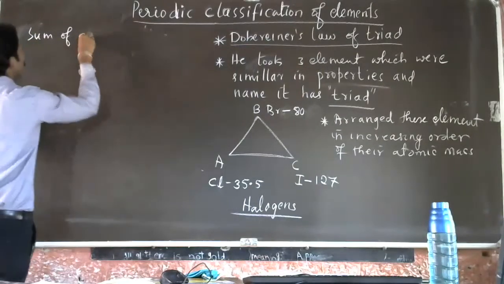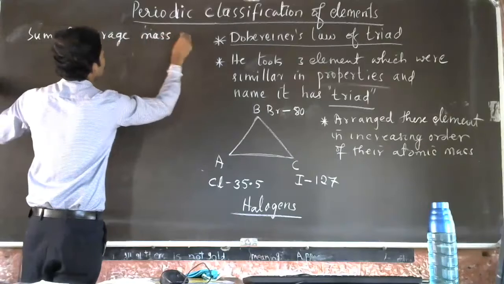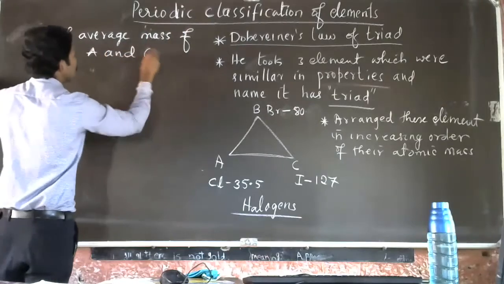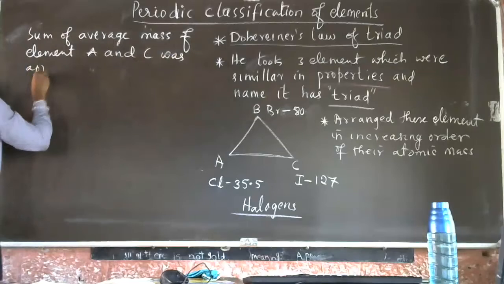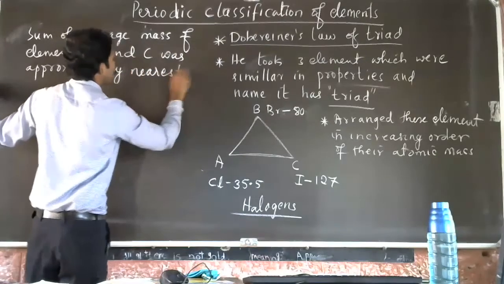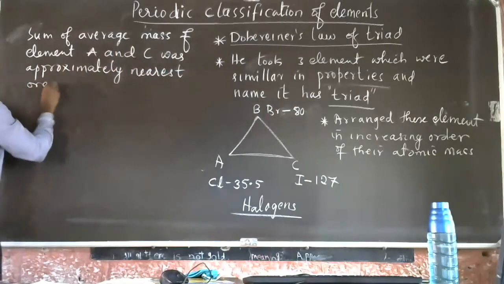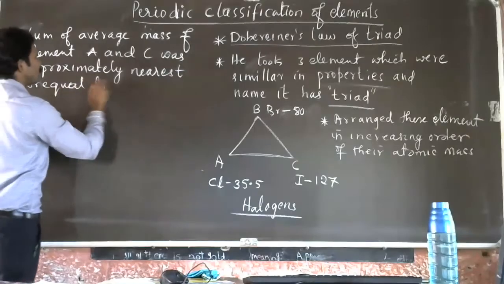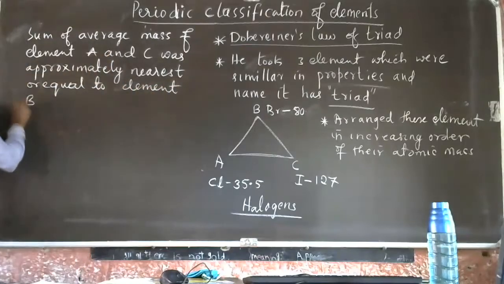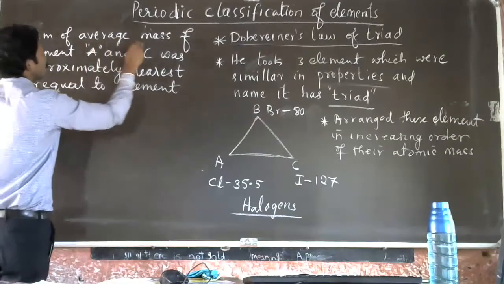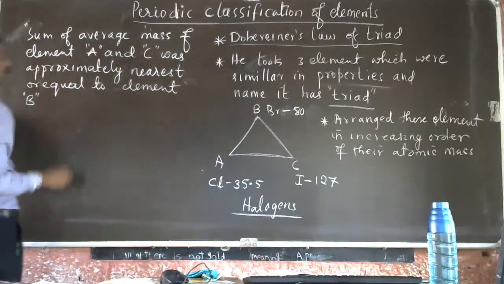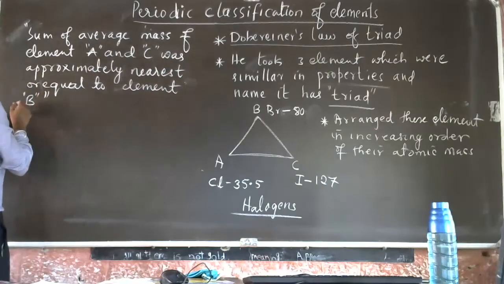See here: the average of the masses of element A and C was approximately nearest or equal to element B. So this was the theory that was proposed.